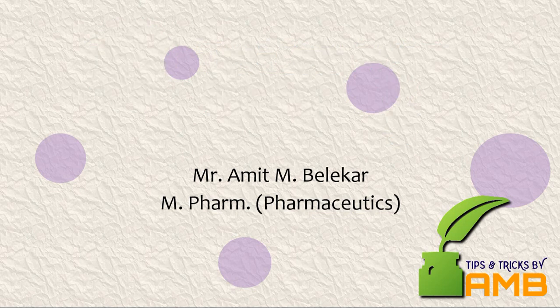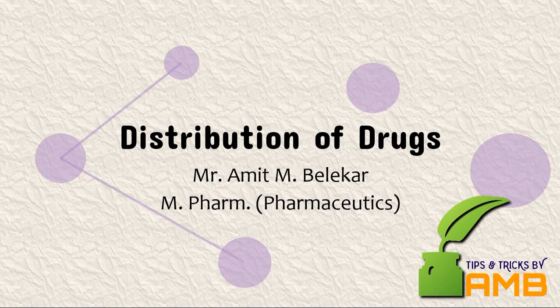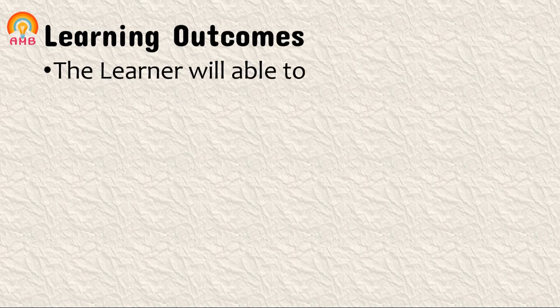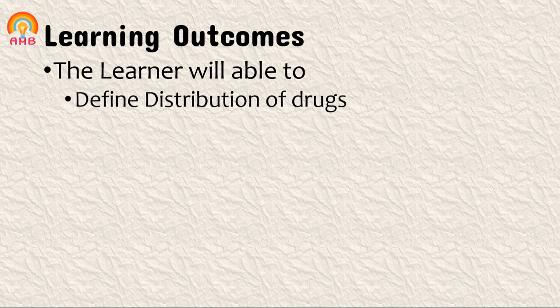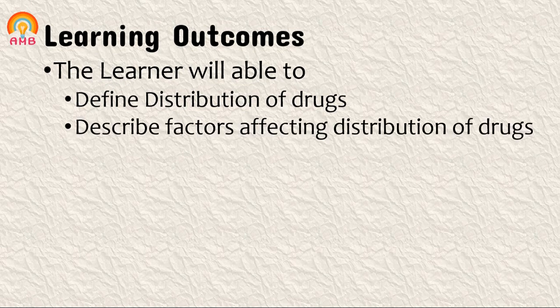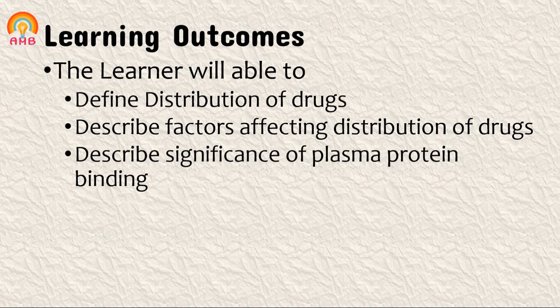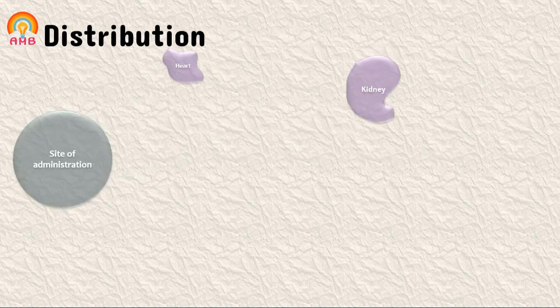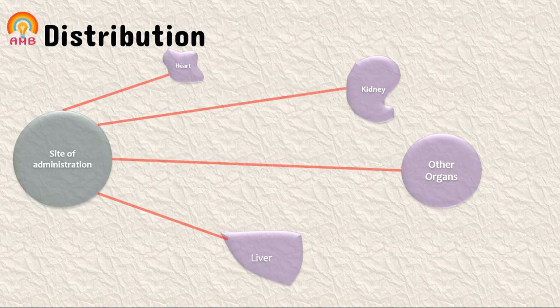Today in this presentation, we are going to discuss the second part of pharmacokinetics, that is distribution of drugs. After going through this video, the learner will be able to define distribution of drug, describe factors affecting distribution of drugs, and describe significance of plasma protein binding. So first we are discussing what is distribution of drugs.